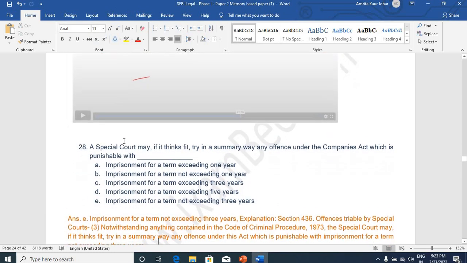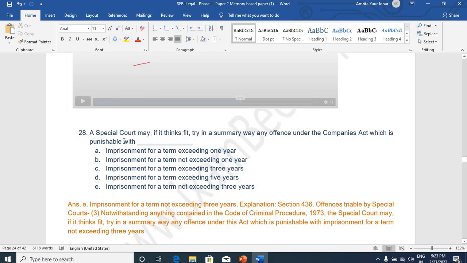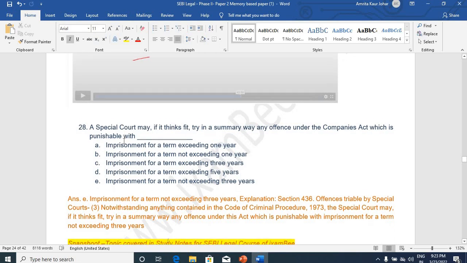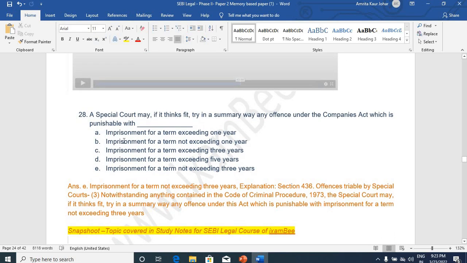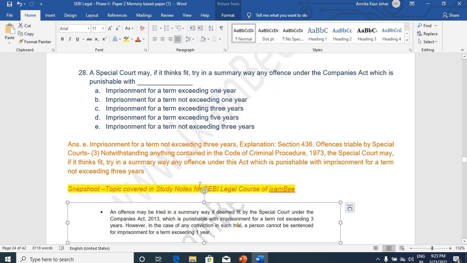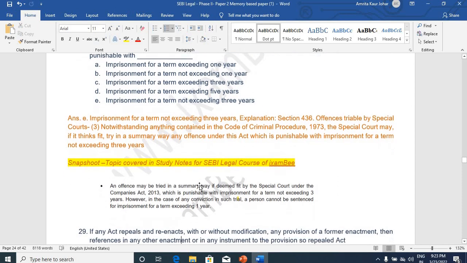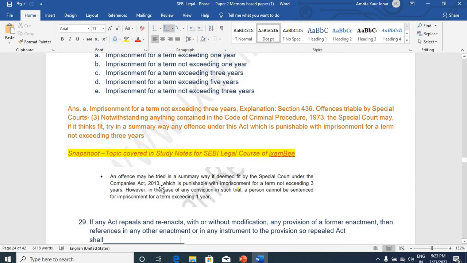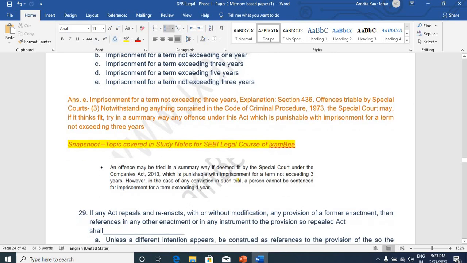Special court may, if it thinks fit in a summary way, try an offence under Companies Act, and that shall be punishable with imprisonment for a term not exceeding 3 years is the correct answer. Section 436 offences triable by special courts is the topic. That was also covered in study notes specifically by ixamBee.